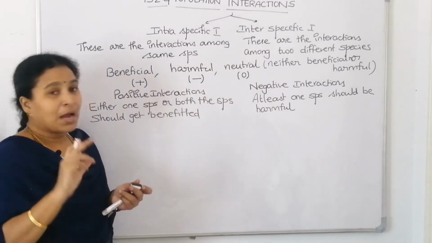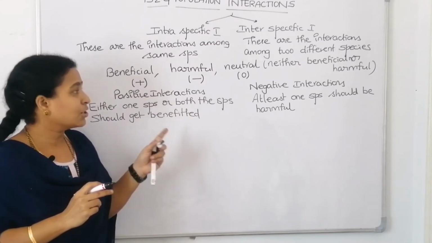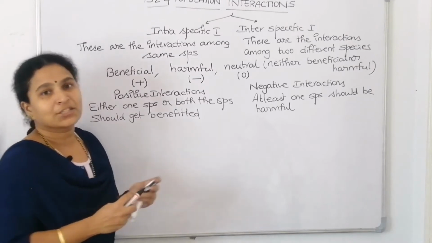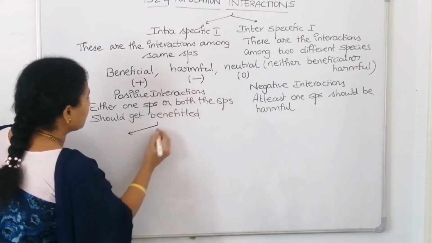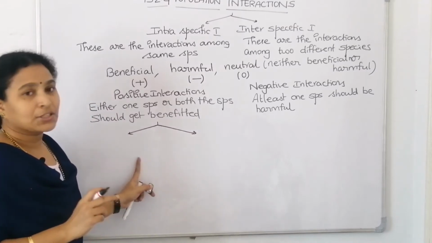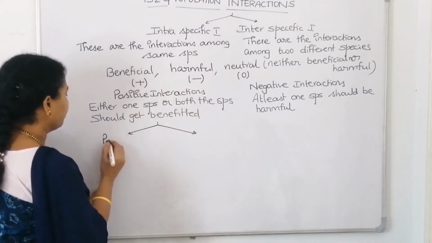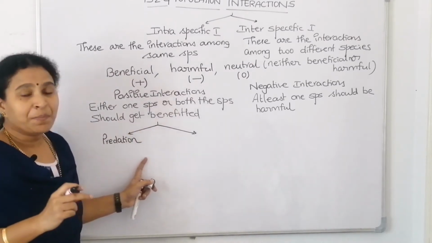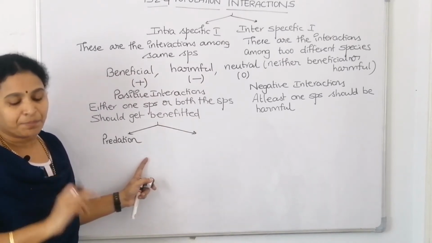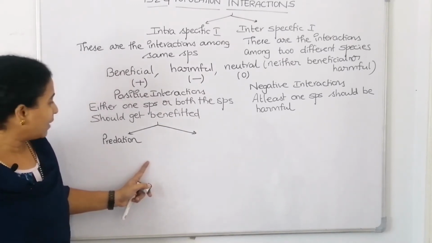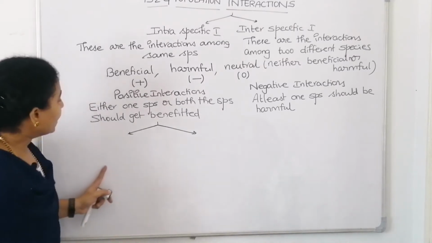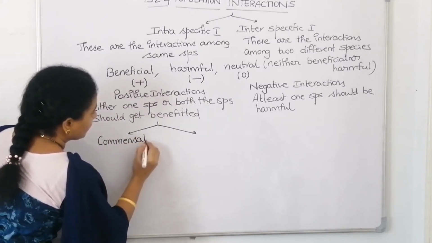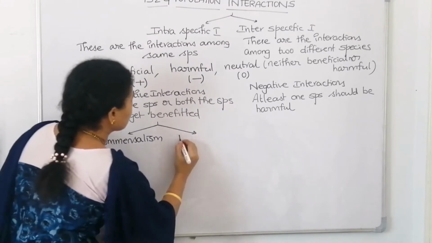Among those 6, 4 interactions will come under negative and 2 interactions under positive. Now, what are the 2 types of positive interactions? We can take commensalism as one positive interaction, and mutualism.